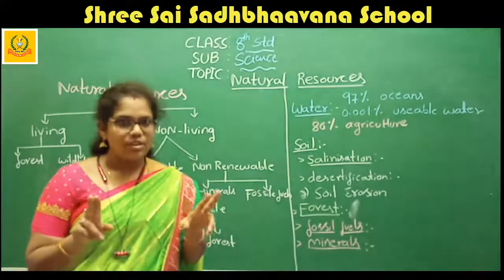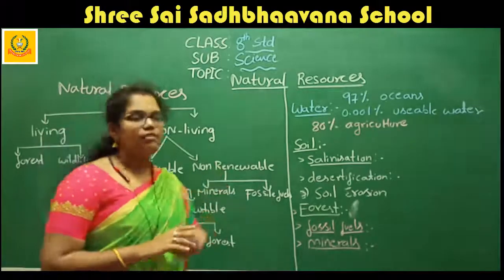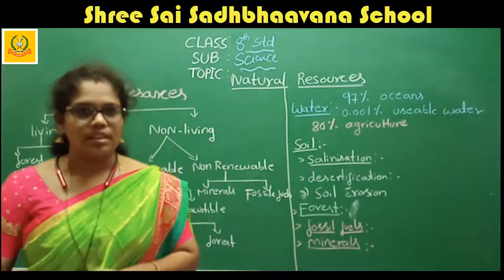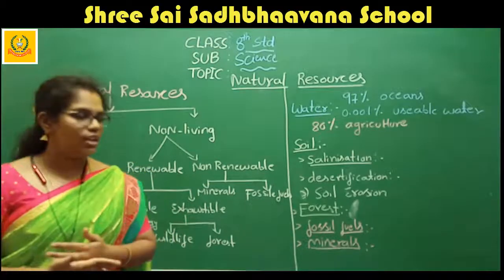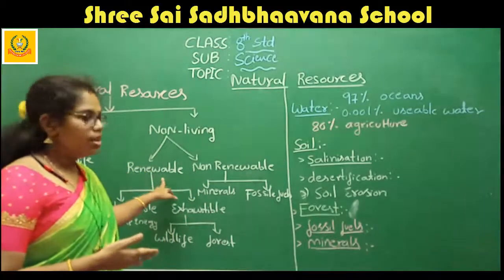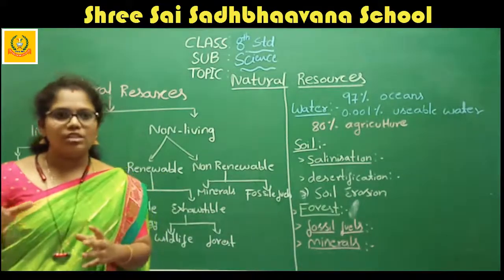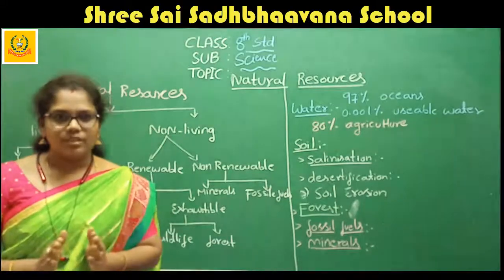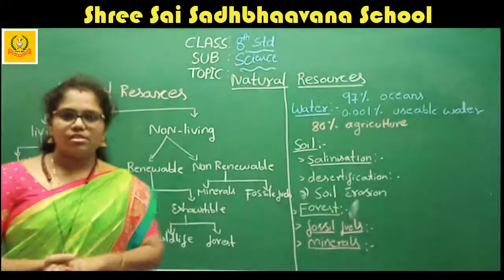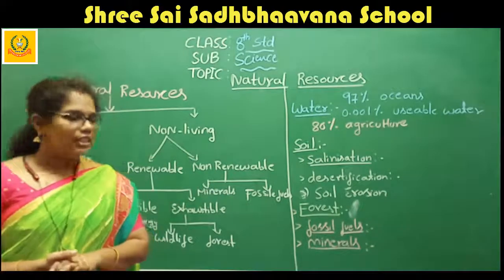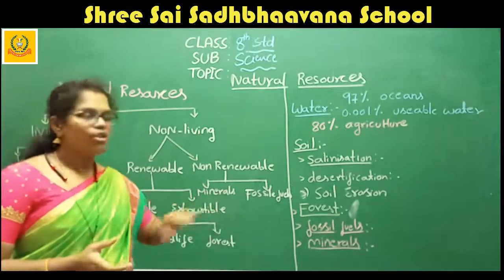Understood the two types of non-living resources: one is renewable resources and the other is non-renewable resources. Renewable means they can be used continuously. What are non-renewable resources? At one particular time or situation, they will end. Once the resources end, they are known as non-renewable resources. As I said, the best examples of non-renewable resources are minerals and fossil fuels.